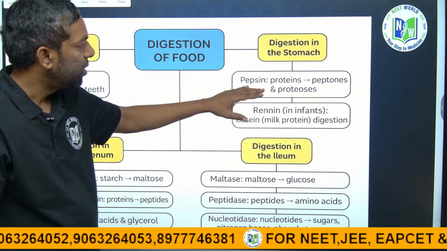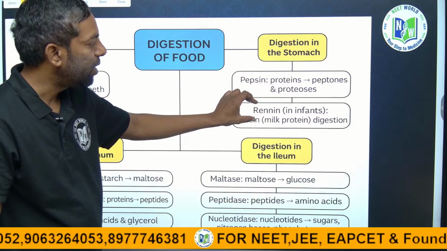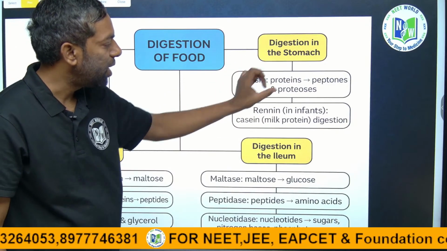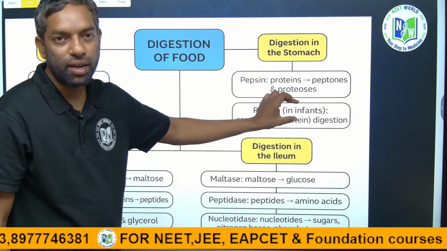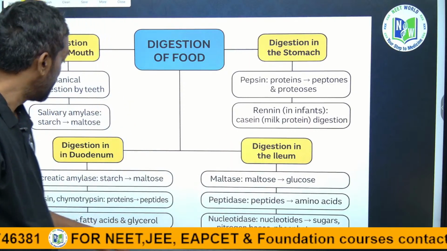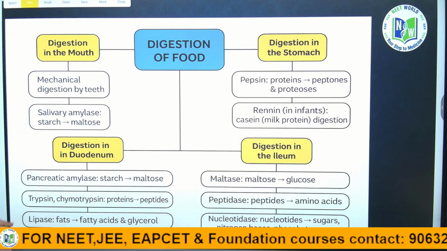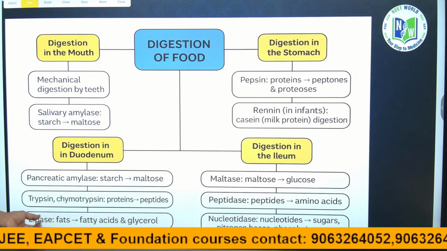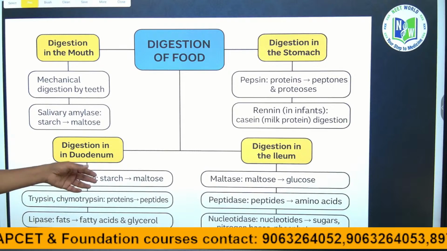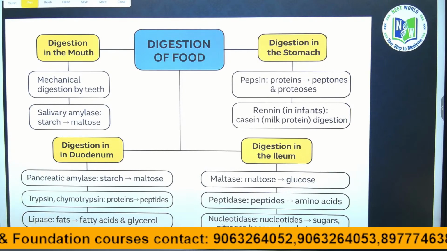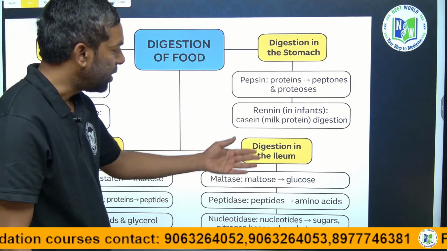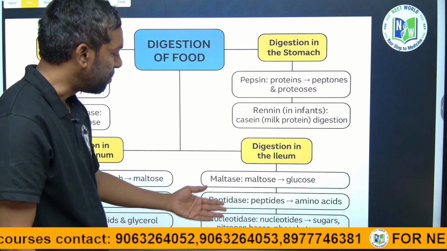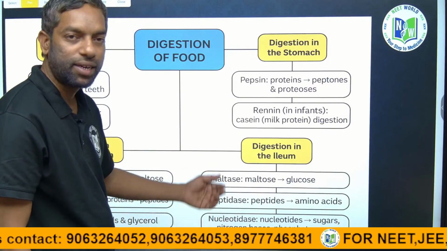In the stomach, pepsin and renin are released: pepsin for protein digestion, renin for digesting milk. In the duodenum, pancreatic amylase, trypsin and lipase digest carbohydrates, proteins and lipids. In the ileum, maltase, peptidase and nucleotidase are released.